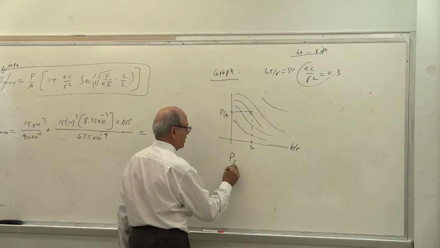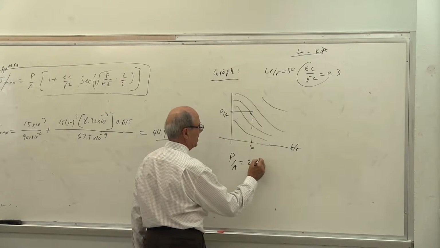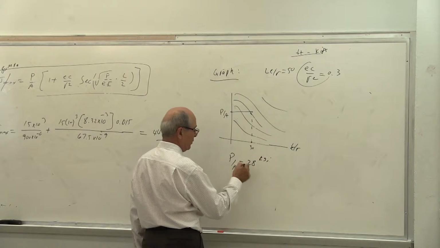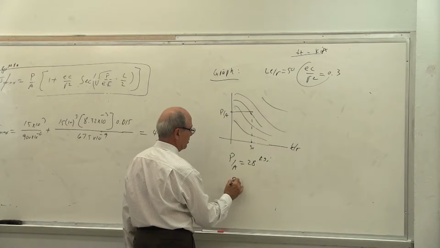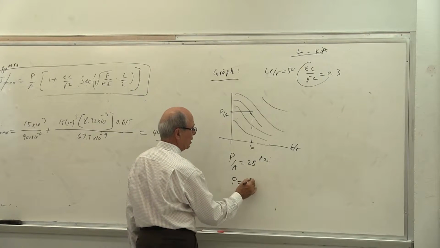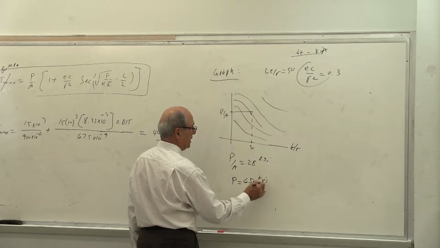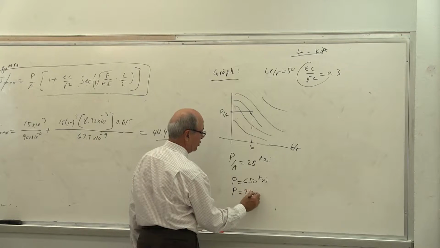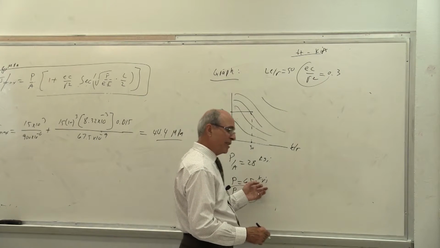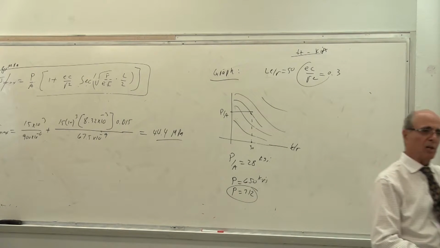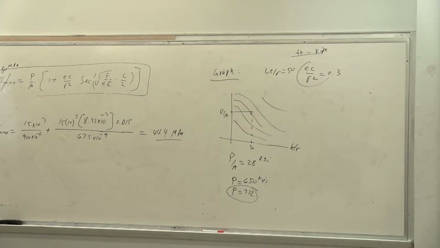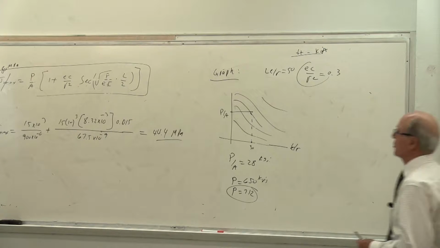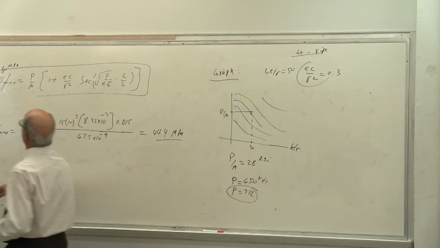You got P over A equal to 28 KSI, and then whatever A that problem was given, you calculate P to end up at 650 kips. Then when we did the trial and error, the actual value of P was a little bit higher, because this is very approximate. So it should be 28 something, near 29. But nevertheless, the graph is a good indication where to start. The rest of it will be trial and error.